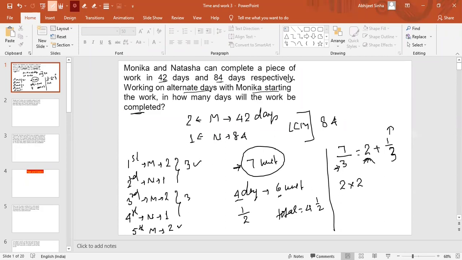That's why we are multiplying here with 2. Keep in mind, if there would have been 3 persons, we would have multiplied here with 3. So in this manner, we know that there are 4 days. Now this 1 unit of work that is left will go to the first person again, and that person will require half a day more. So the total time will be nothing but 4.5. So if there is a bigger number, we will solve it like this, right? I hope that this one is clear to you.